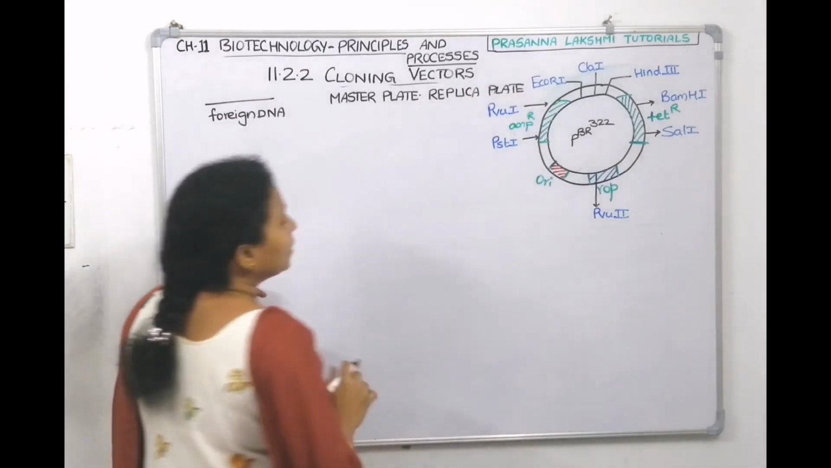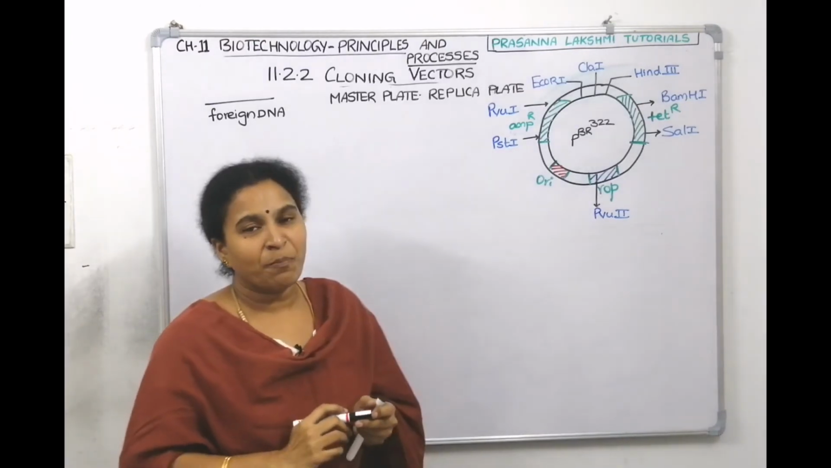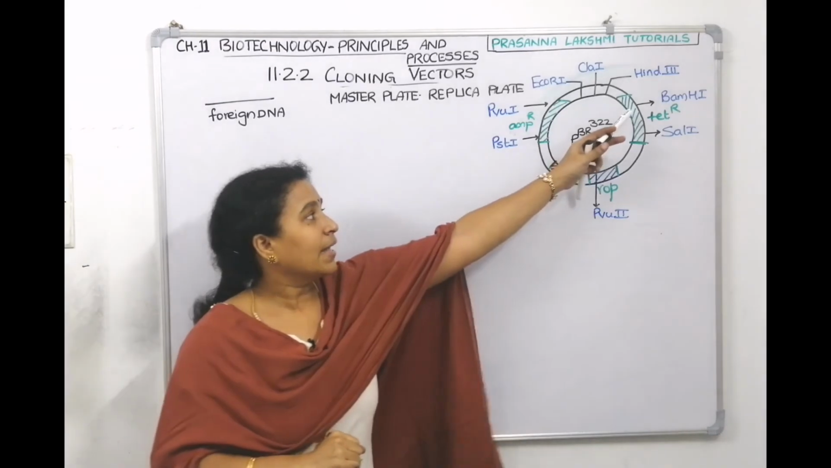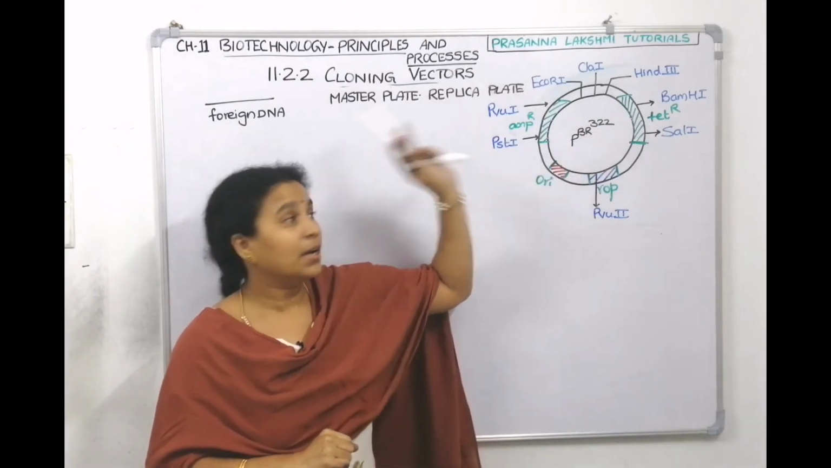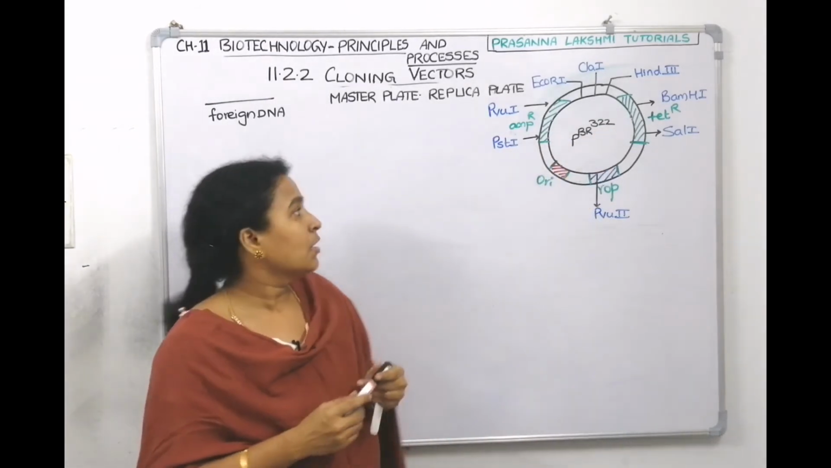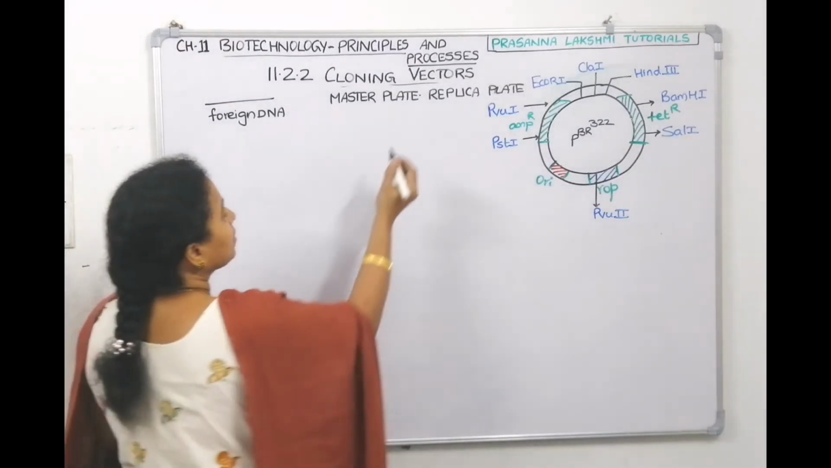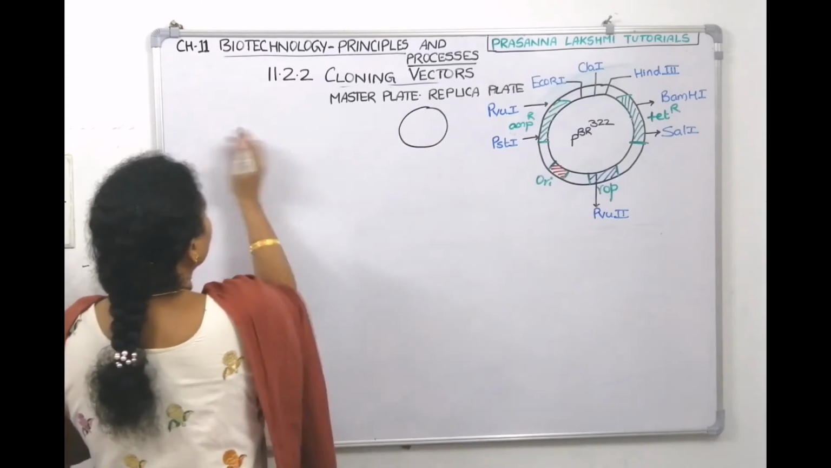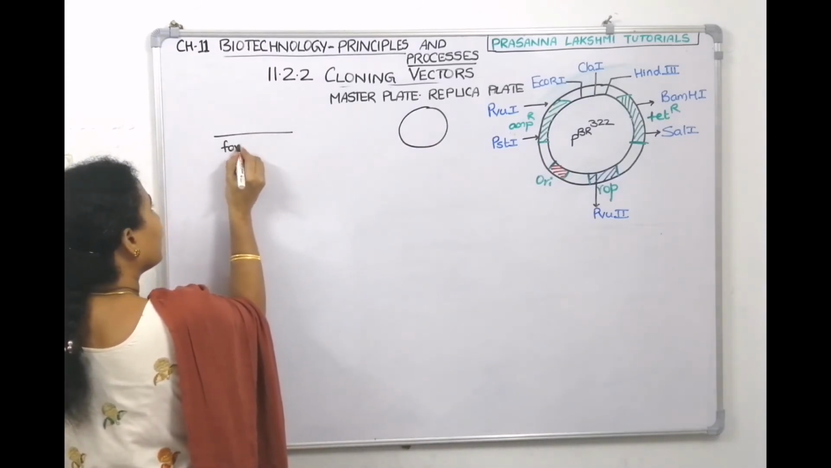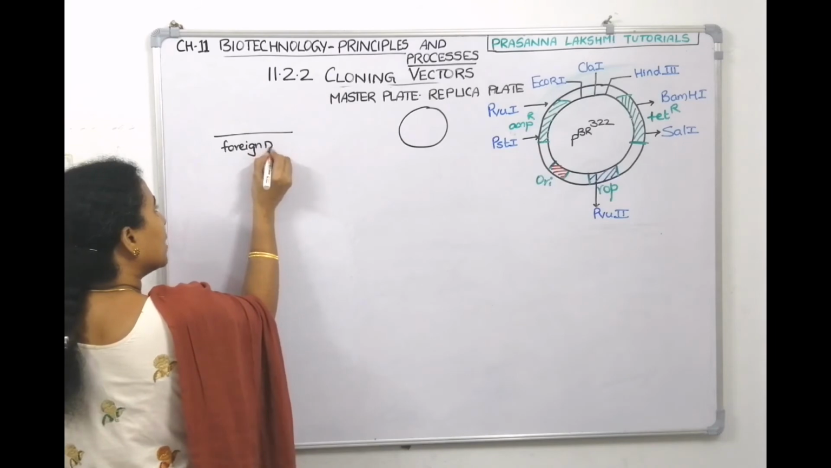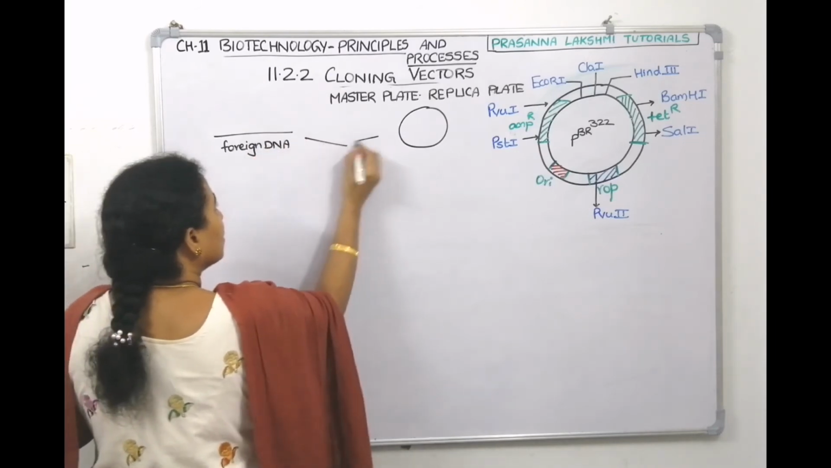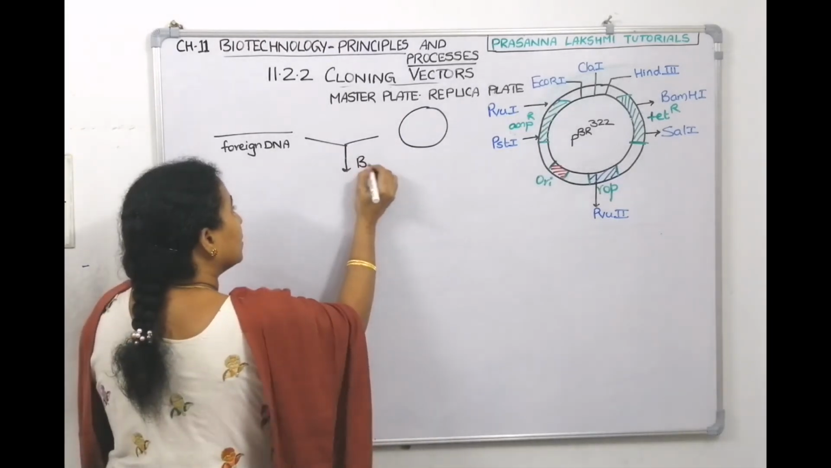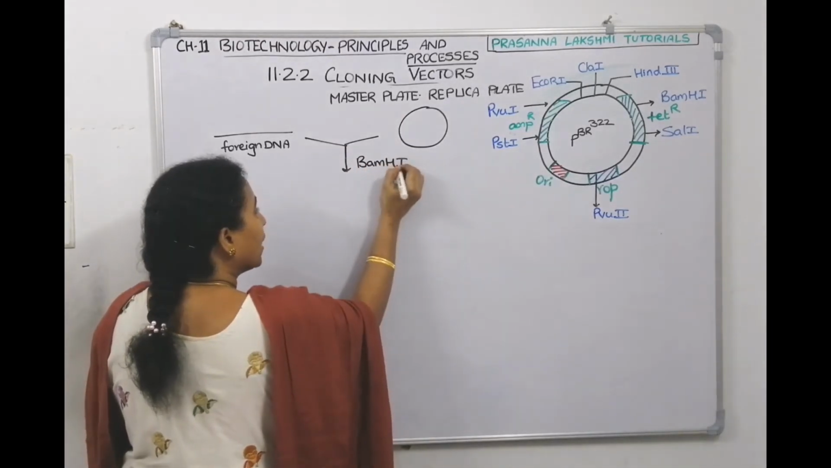Now, first I need to cut open the pBR. I'll cut it with BamHI enzyme. I am going to introduce my foreign DNA in the place of the tetracycline gene. So what will I do? I will digest. This is a vector, and this is a foreign DNA. We are digesting both of them with the same restriction enzyme, that is BamHI.